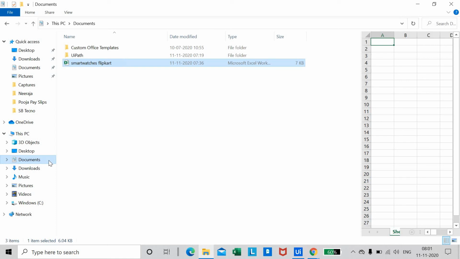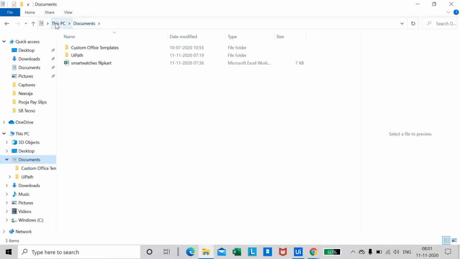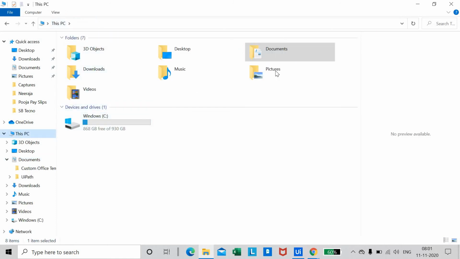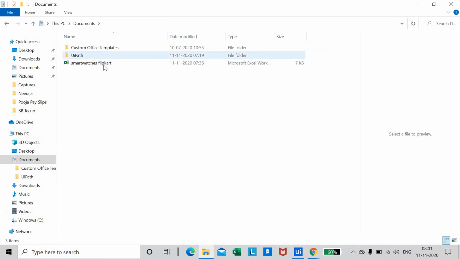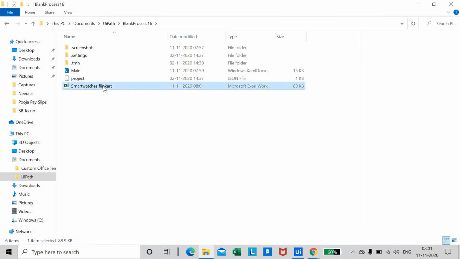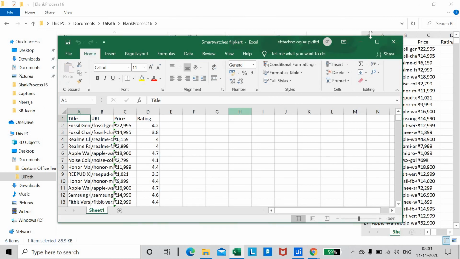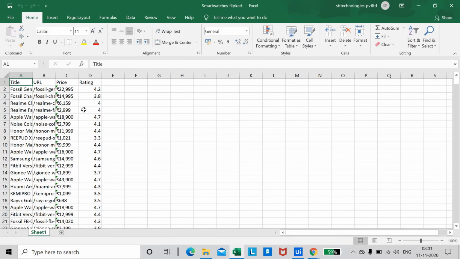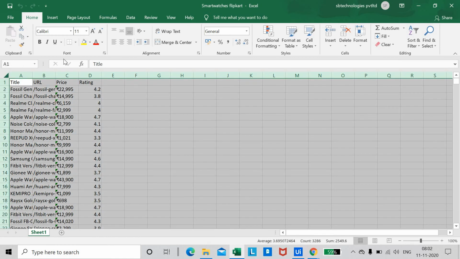No, I don't think this is the path where we have it. See, this is the Excel sheet where we have extracted the data.